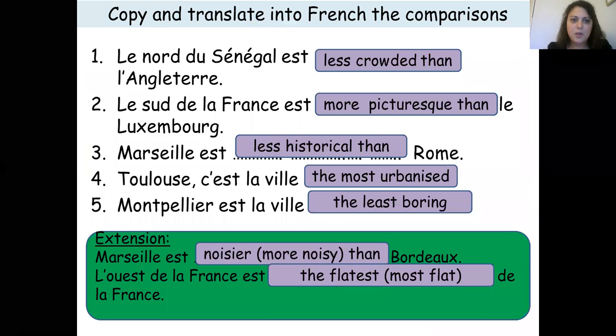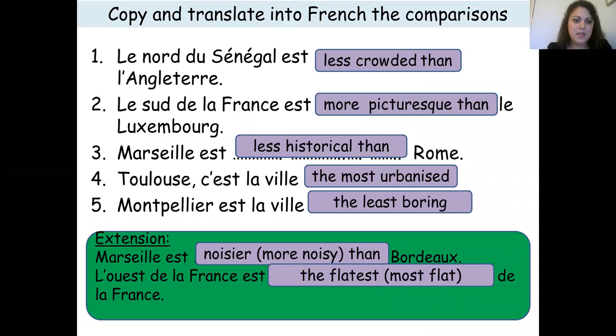Thank you. Could you now copy these 5 sentences? Okay, and I already put most of it in French. What is in English in the little box? So look at the first sentence. I need you to write down le nord du Sénégal est, and then obviously we've got a little bit of English here, which I need you to translate into French.